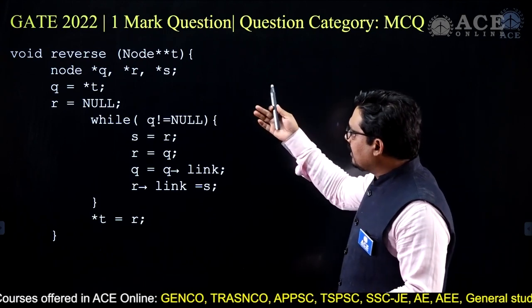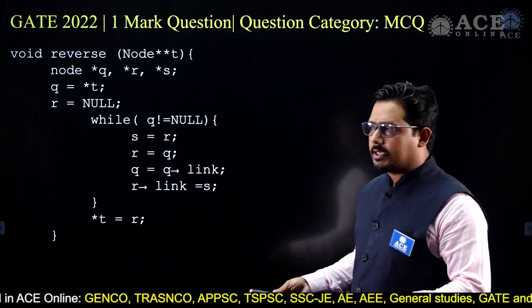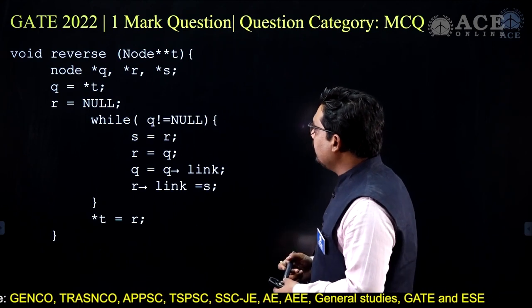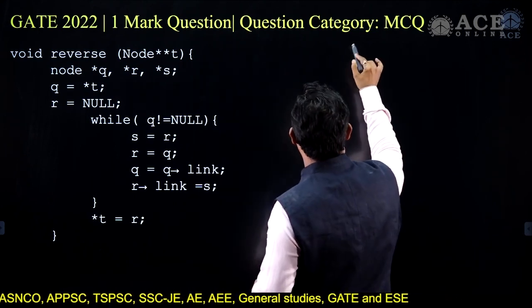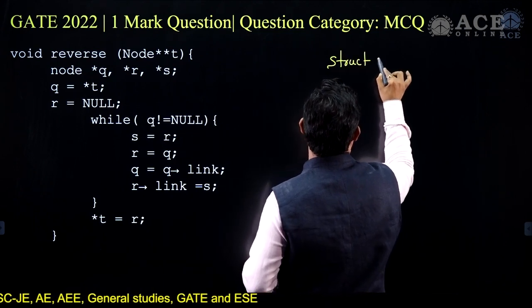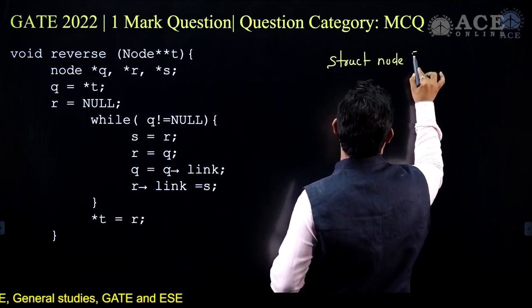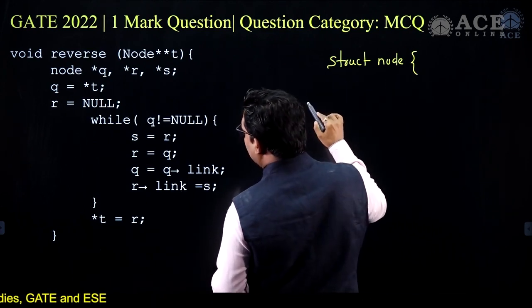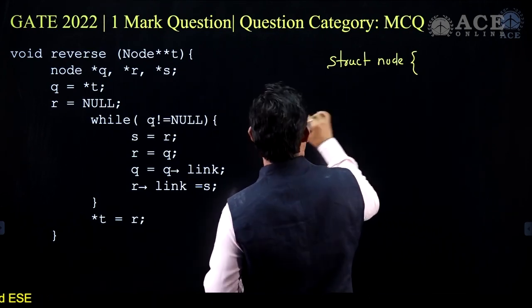We have a node declared in this case, and the typedef is also there. So we have struct node, and we have link, and I believe data is also there.